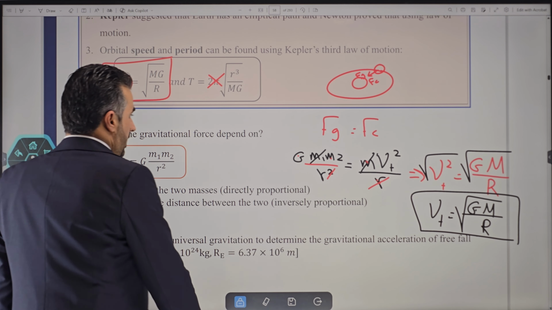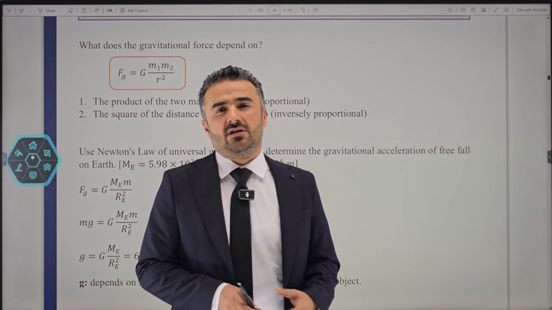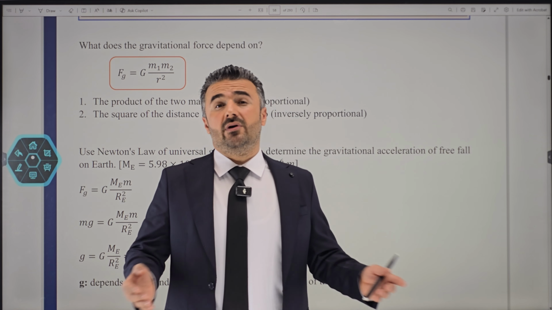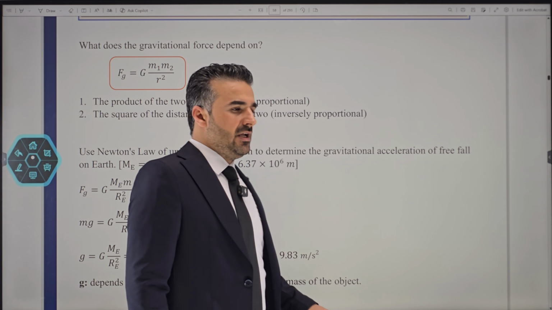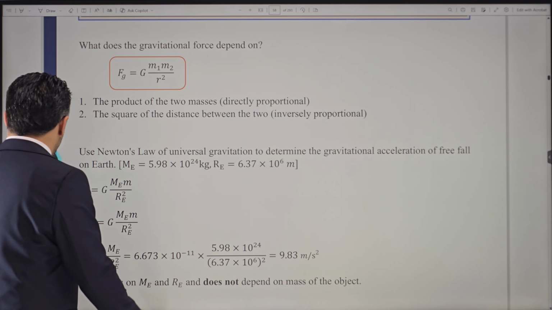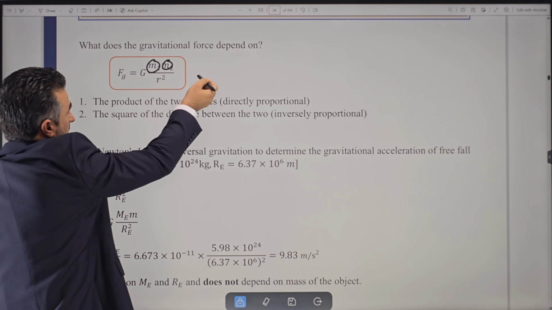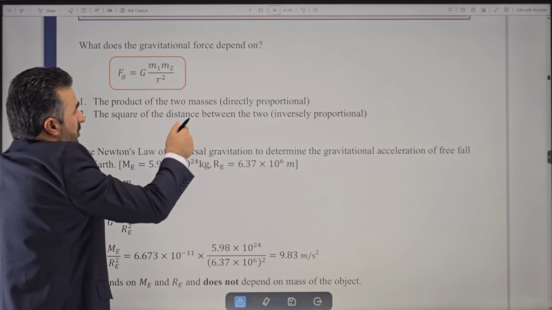So basically we have another question that says, what does the gravitational force depend on? Whenever there is a question that says, what does this thing depend on, if it has an equation, write it down. So basically it depends on everything that is written in the equation. If you have constants, of course we don't mention them, because constants are not variables here. So we can say it depends on the two masses, or the product of the two masses, which is directly proportional.